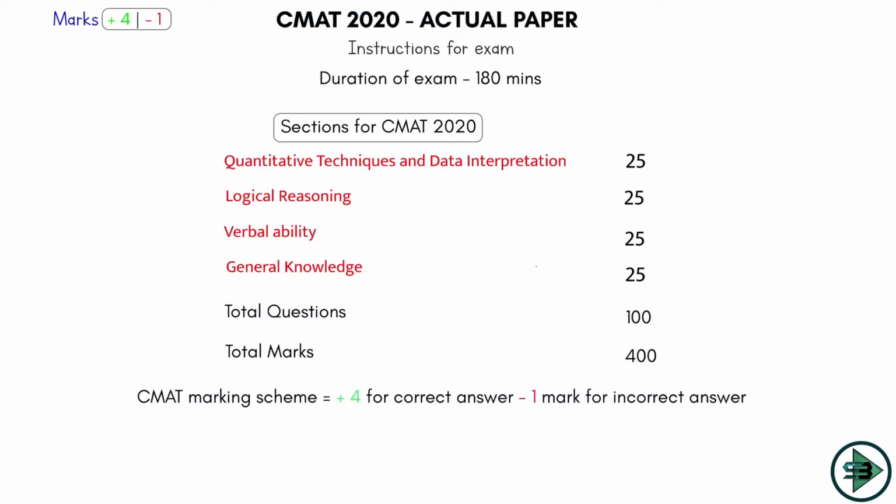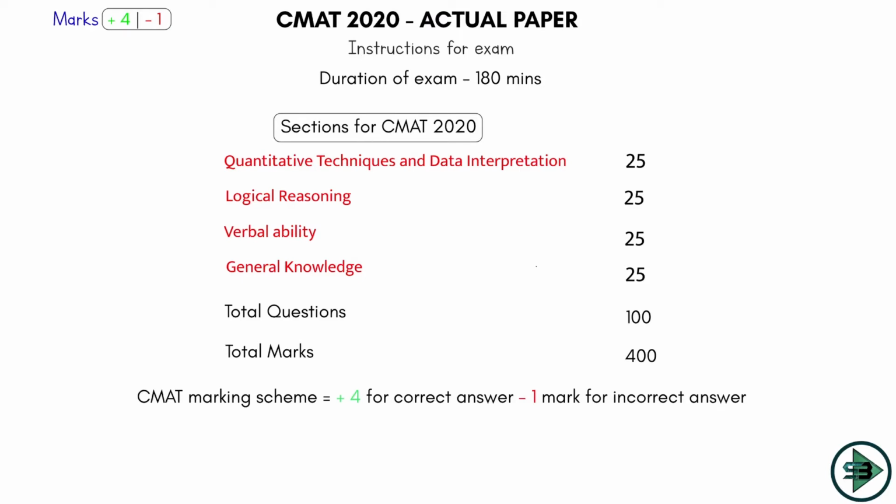Today in this session of Mock Premier League, we'll go on for our second session. So in the first session, we solved the quantitative aptitude and data interpretation section. We solved 25 questions of that. Anyone who has not been through the first session, please go through that video of quantitative aptitude and data interpretation. And today we solve the logical reasoning section. We'll see 25 questions in this section which appeared in the CMAT 2020 actual paper, and we'll identify which are the questions on which you can hit a 6.